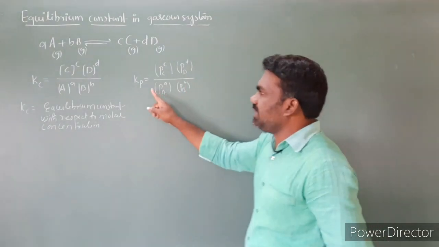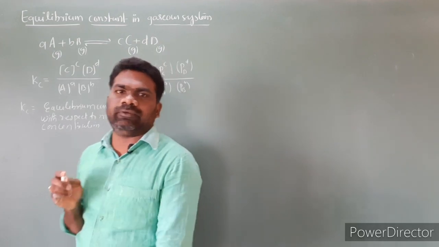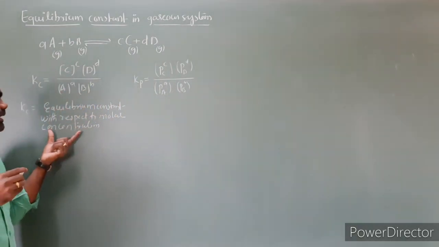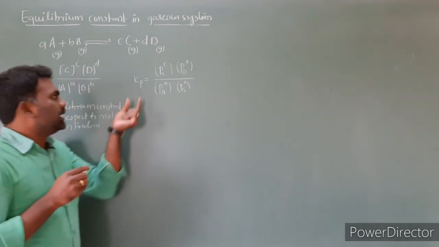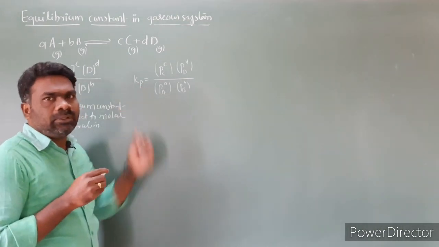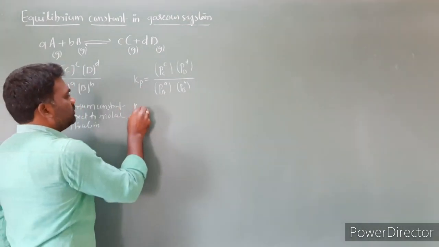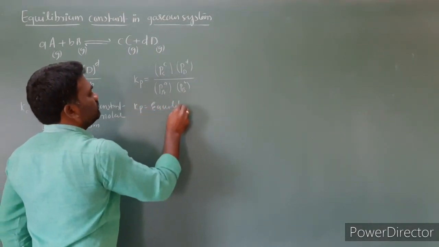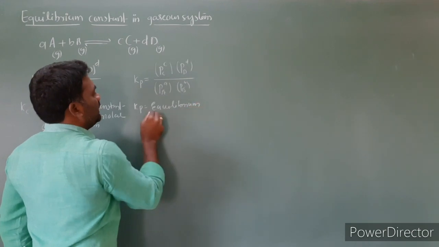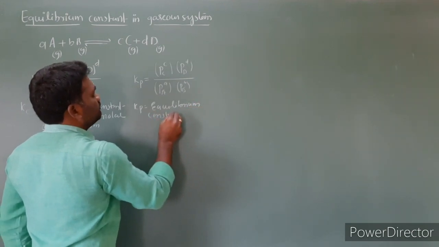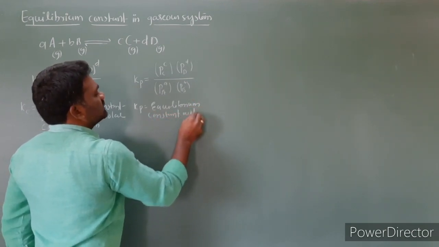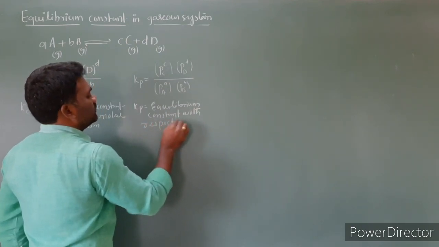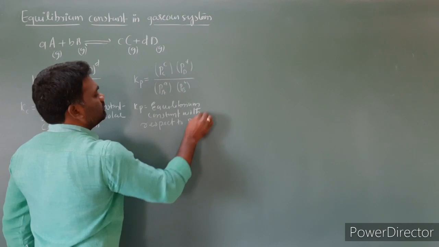So here Kc is the equilibrium constant with respect to molar concentration, and Kp is the equilibrium constant with respect to partial pressure.